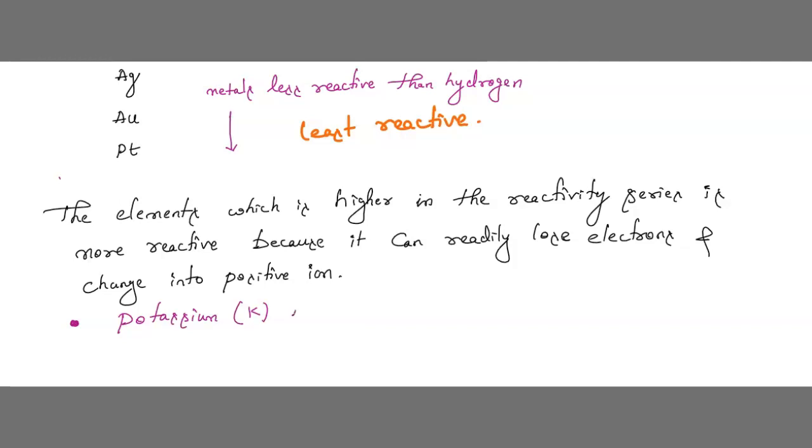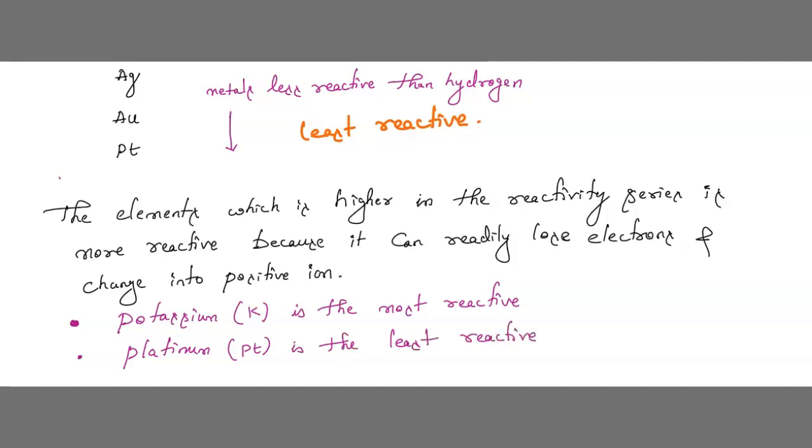So potassium K is the most reactive metal. Similarly, platinum, that is Pt, is the least reactive metal. Understood, children? Potassium is most reactive and platinum is least reactive.